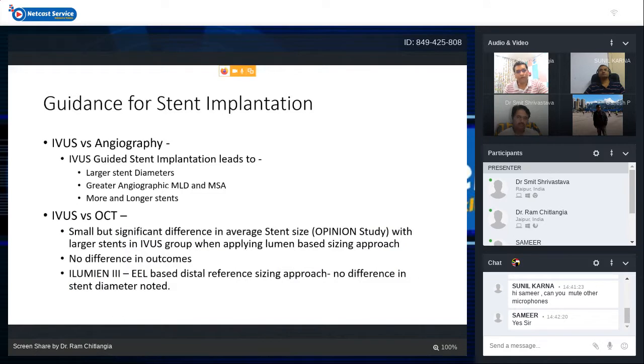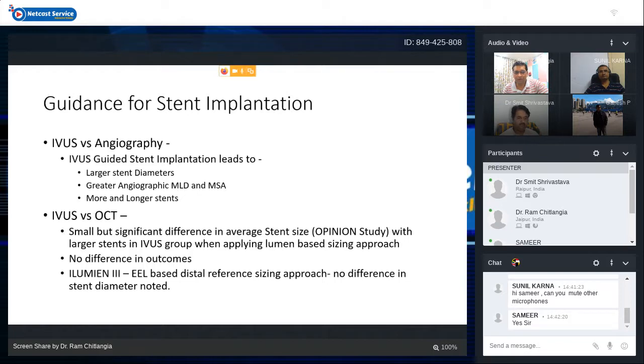So for guidance of stent implantation, IVUS versus angiography, IVUS leads to larger stent diameters, greater angiographic MLD and MSA, and more and longer stents. While IVUS versus OCT, OCT gives a smaller stent size and IVUS group a larger stent while applying the lumen-based sizing approach.